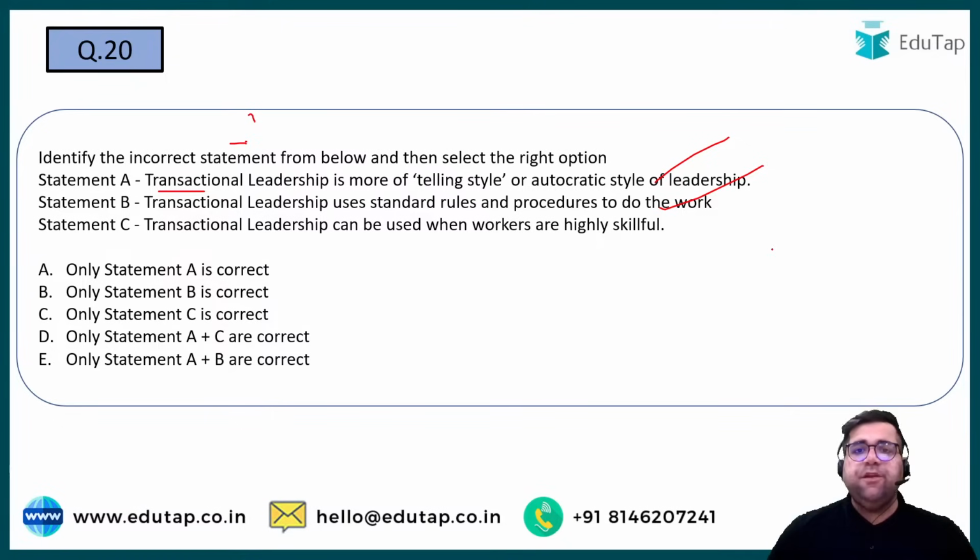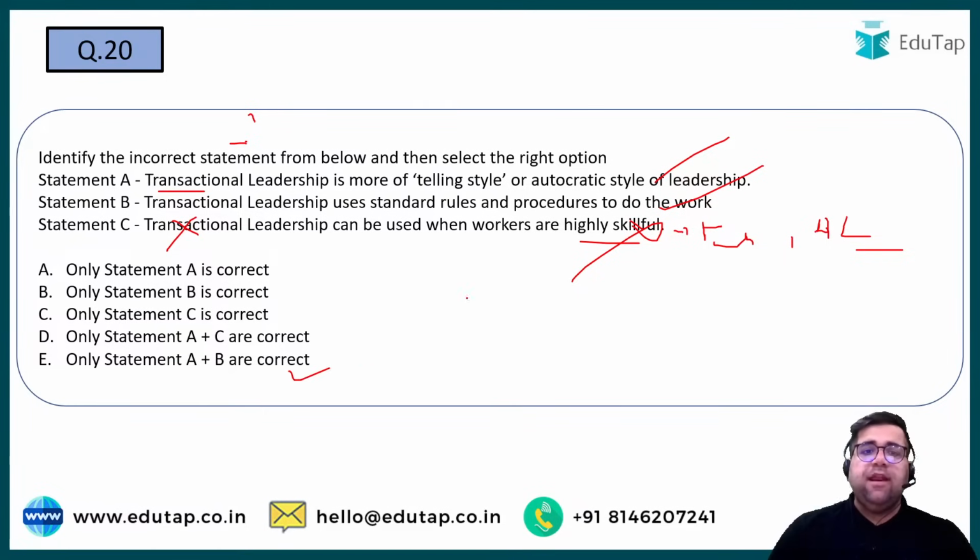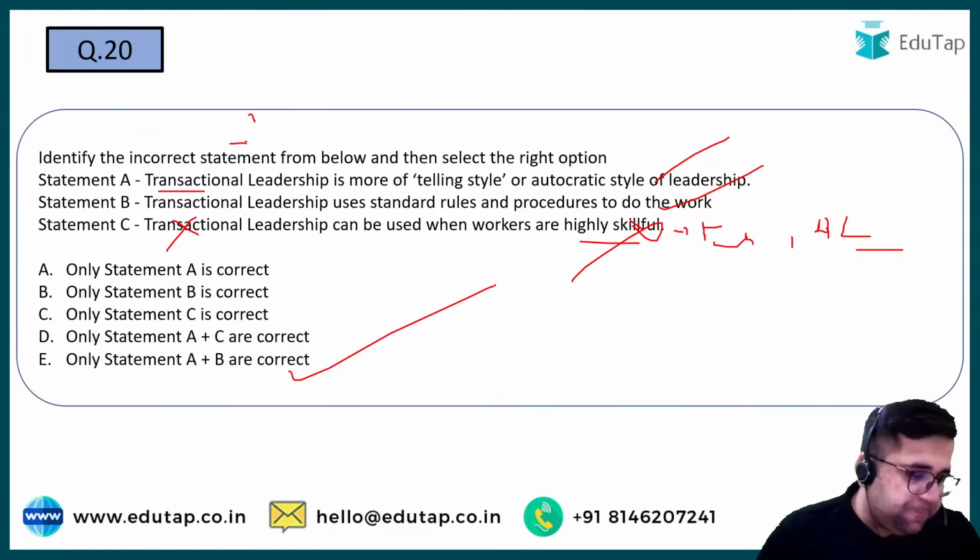Transactional leadership can be used when workers are highly skillful. No, not at all. If workers are skillful, use transformational, democratic, or laissez-faire or free rein. But you cannot use transactional. So statement C is incorrect and the question is asking you to identify the right ones. So only A and B are correct, right? So the answer will be option number E.